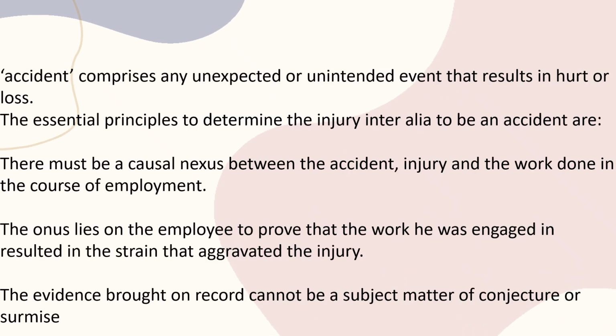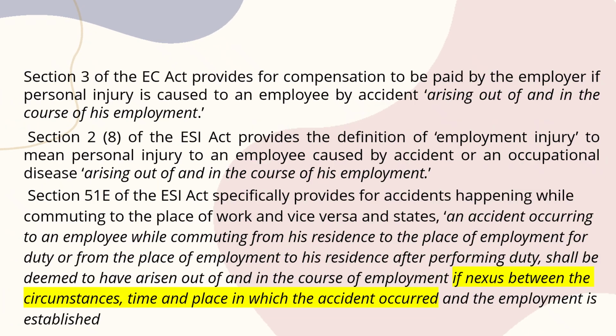Now, what is called an accident? An accident means an unexpected and unintentional event that results in hurt or loss. That is called an accident. The essential principle to determine the injury is that there must be a causal nexus between the accident and the work done during the course of employment, and the employee has to prove that the accident happened inside the employment. And evidence brought on record cannot be the subject matter of conjecture or surmise.